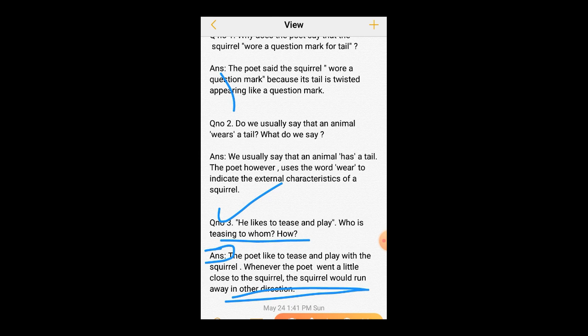In your exams too, the questions can be such that lines from the poem will be given, and you just have to identify which poem it is and what the poet's name is. Just remember the poet's name.